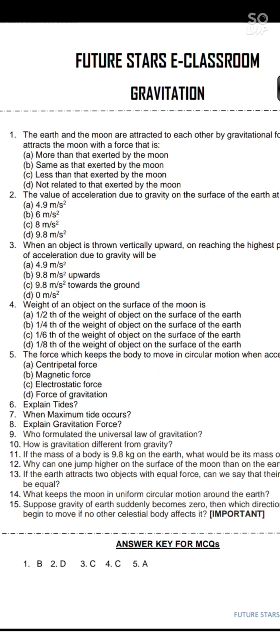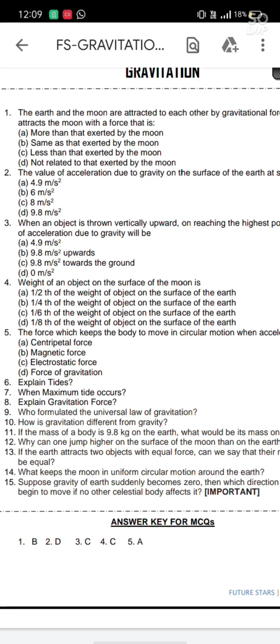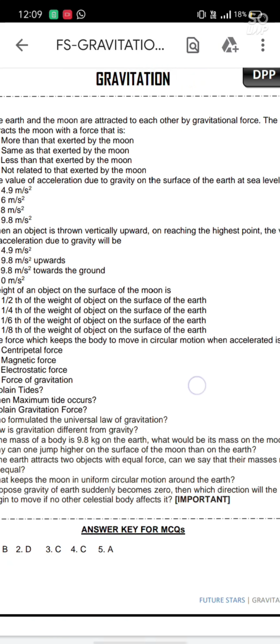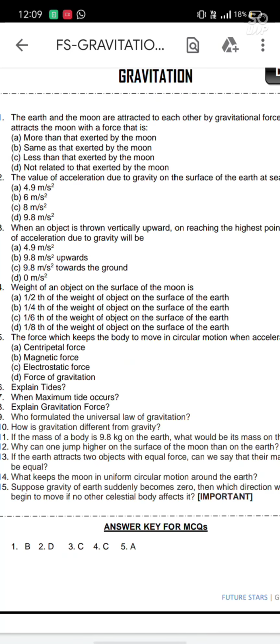Moving towards the 11th question, if the mass of a body is 9.8 kilogram on earth, what would be its mass on moon? Mass is a constant. It does not vary at any position in the universe. So whether it is 9.8 kilogram on earth, it will be 9.8 kilogram on the surface of moon. It will be 9.8 kilogram at the surface of sun, because mass is a constant.